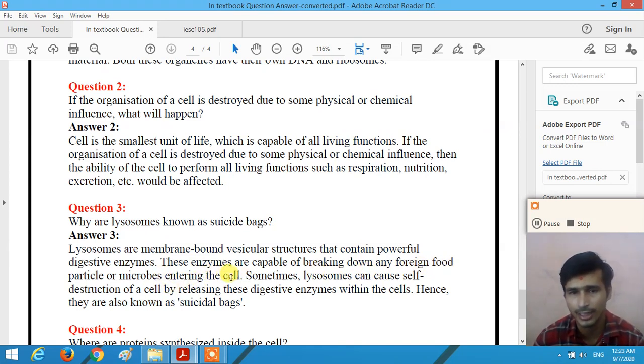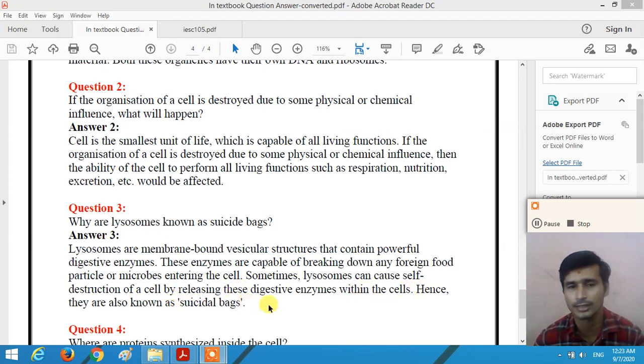So lysosomes have very powerful digestive enzymes, and these enzymes are used for breaking down food particles or microbes entering the cell. Sometimes the lysosomes can cause self-destruction of the cell by releasing their digestive enzymes within the cell, and hence the lysosomes are known as suicide bags, right? Due to this the lysosomes are called suicide bags.